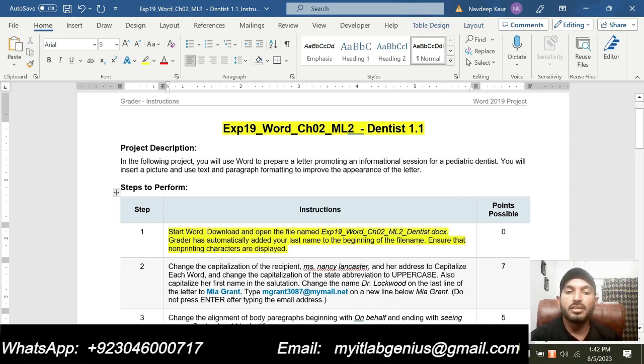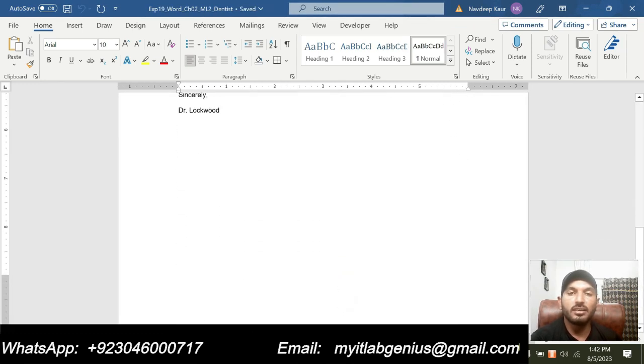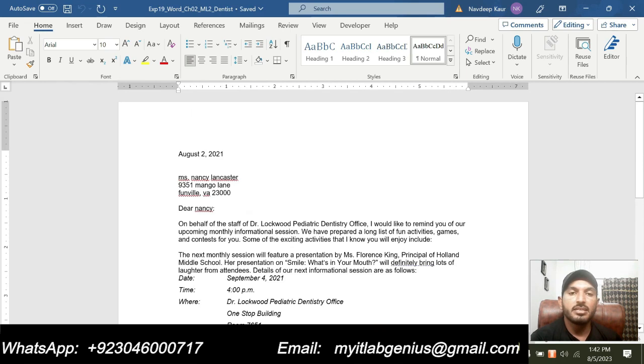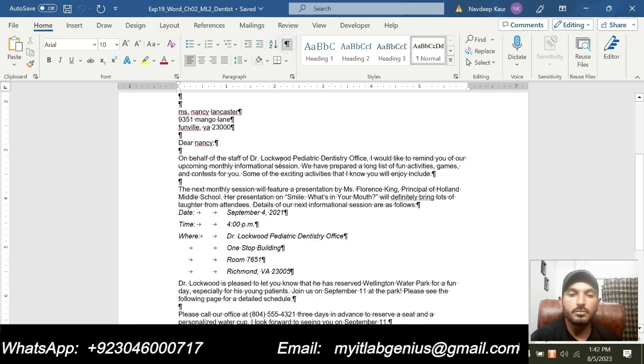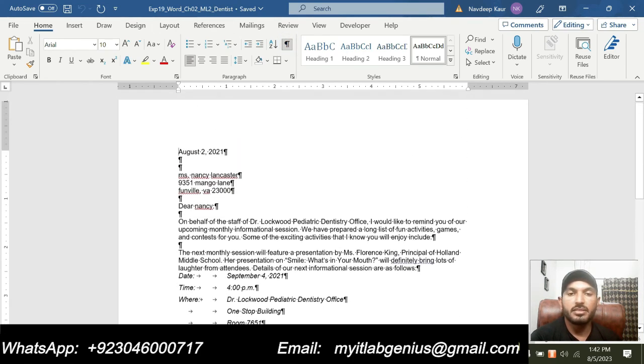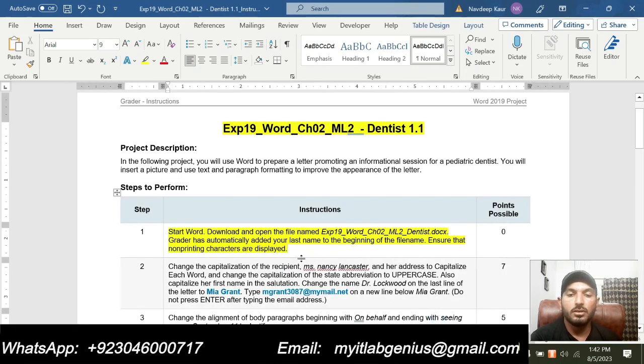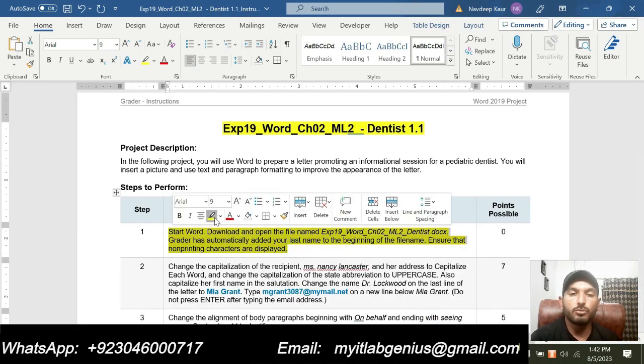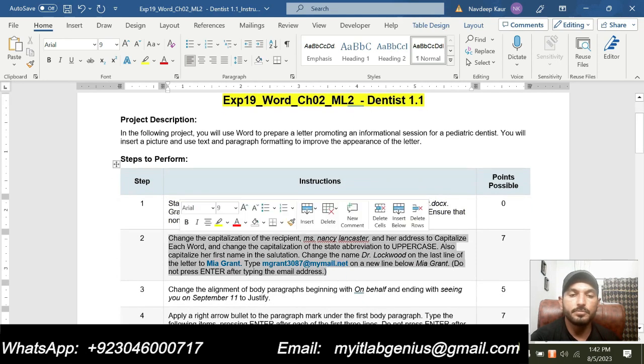Start Word, download and open the file named EXP19 Word Chapter 2 Mid-Level 2 Dentist. Creator has automatically added your last name to the beginning of the file name. Ensure that the non-printing characters are displayed. So we are supposed to download this Word file and we will apply all the instructions to this Word file to get this assignment done. You can download this Word file from your MyITLab dashboard or Pearson dashboard. So step number 1 is just about downloading the Word file. That is why we will move to the second step, that is step number 2.